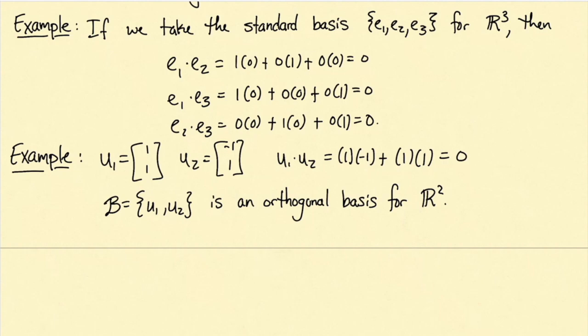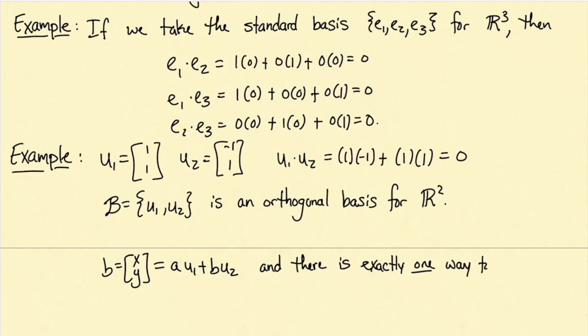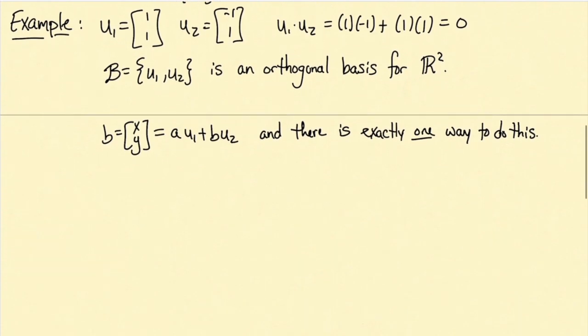Similar to the standard basis, an orthogonal basis is easier to work with than other bases. To see this, we note that we can always write a vector b with coordinates x and y as some linear combination a times u1 plus b times u2. Because this is a basis, this representation is unique. The fact that these vectors are orthogonal makes it easier to find out how to do it than with an arbitrary basis. To find a, we use the orthogonality.